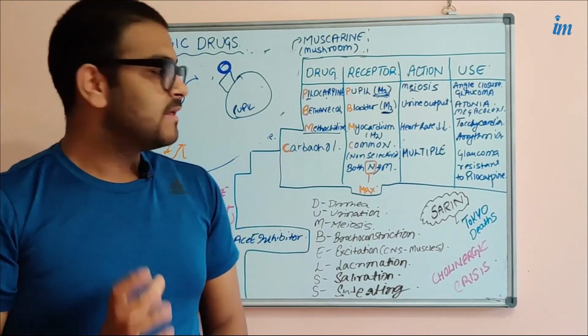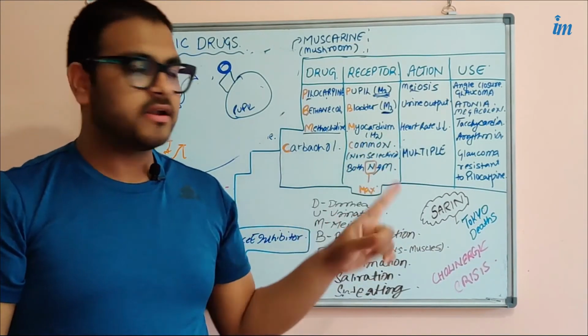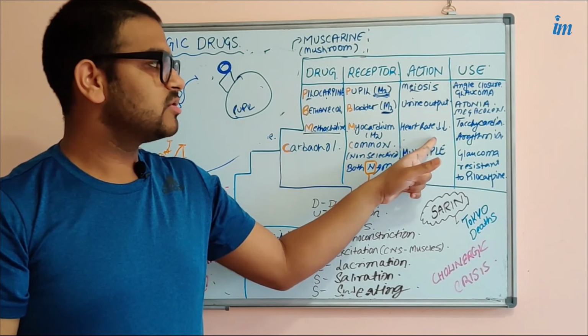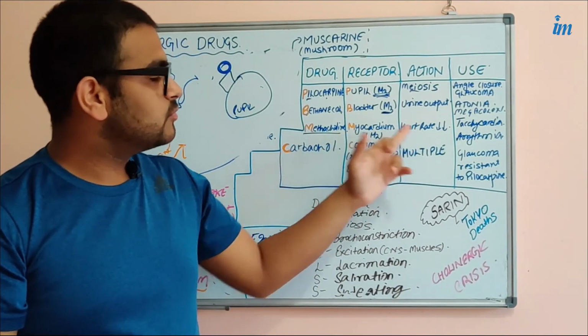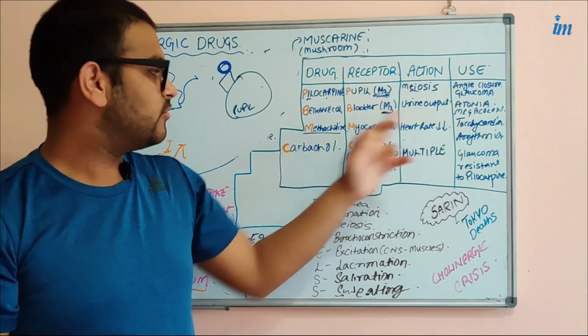The other drug we have is methacholine. Methacholine is a drug that can bind to the myocardium, to which receptor? The M2 receptor, and will cause decreased heart rate. So methacholine can be used in cases of tachycardia or arrhythmias.